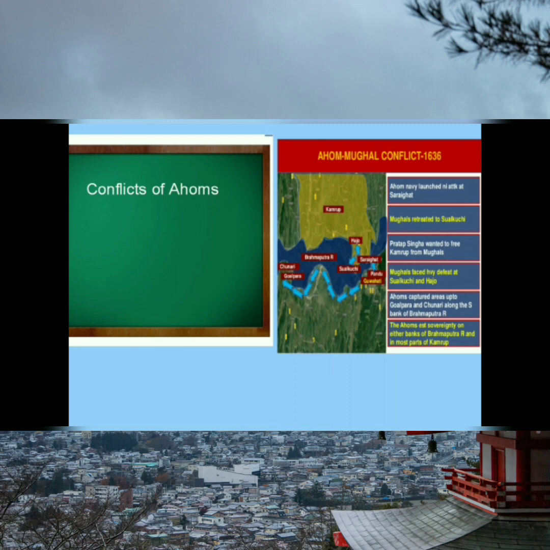This commander in chief gave a tough time to the Mughals, and the conflict ended. It became impossible for them to create a base in Assam. The Mughals found it a difficult phase.